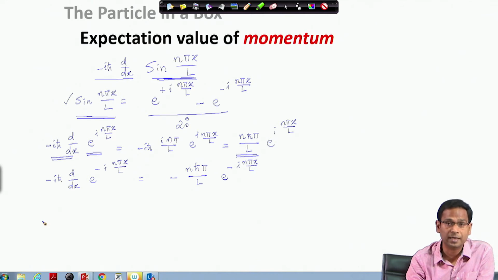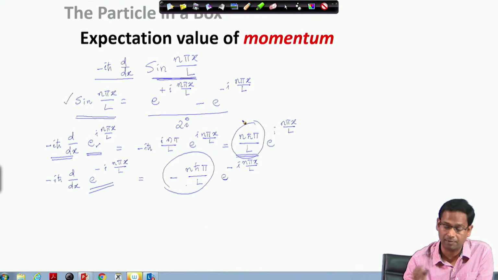And what are the corresponding eigenvalues? When I have this function as an eigenfunction, the eigenvalue is n h bar pi divided by L, and when I have this as the eigenfunction, the eigenvalue is minus n h bar pi divided by L.